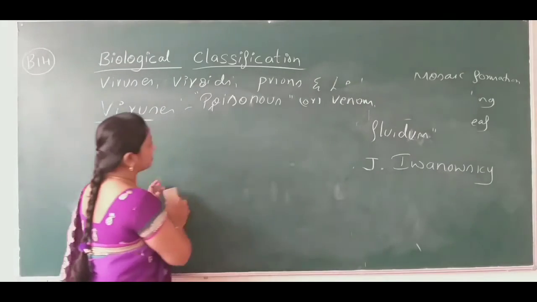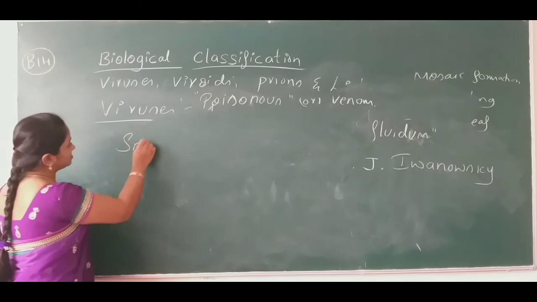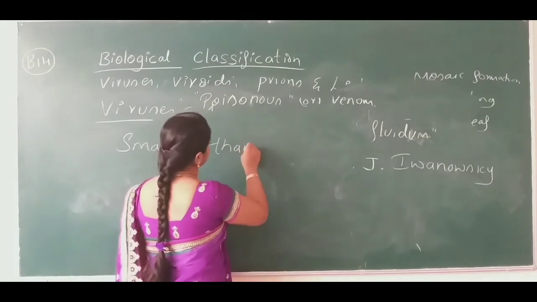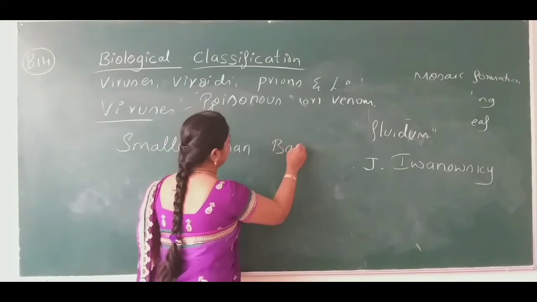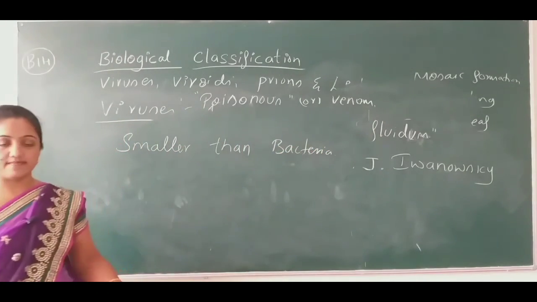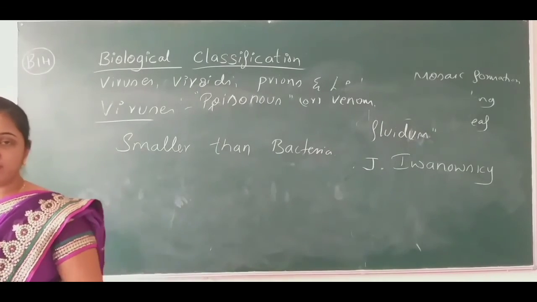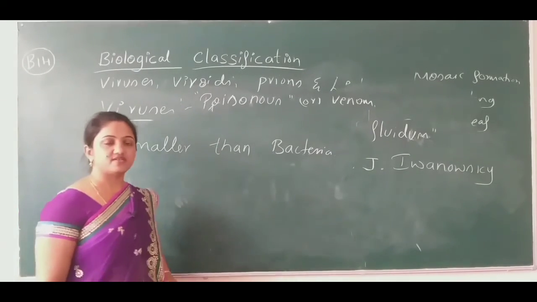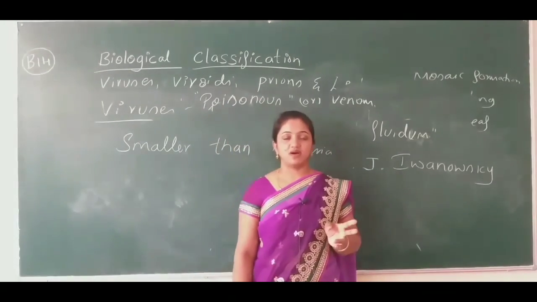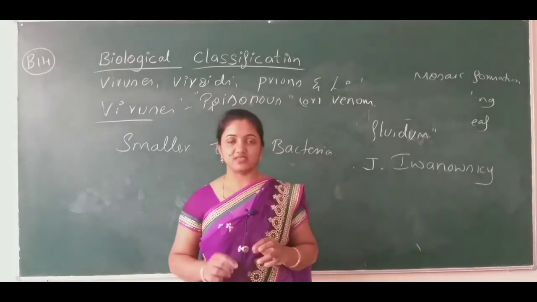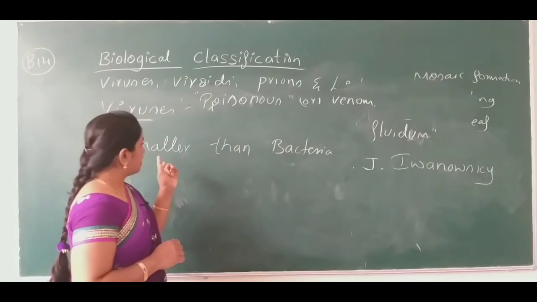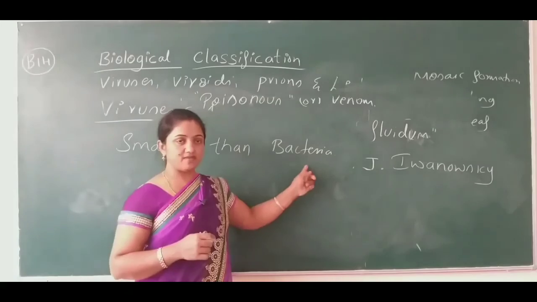These viruses are smaller than bacteria. You know the bacteria, many shapes of bacteria are present. Some of them are poisonous and some of them are useful, helpful bacteria. The viruses are smaller than bacteria.